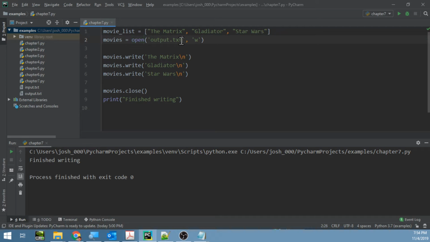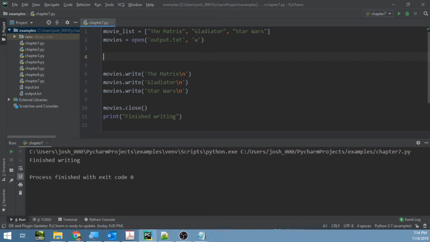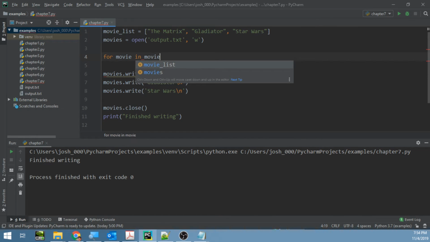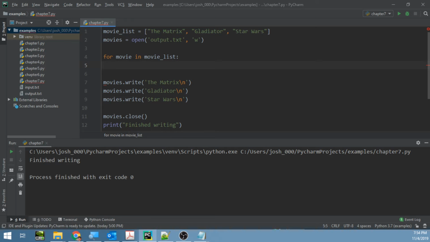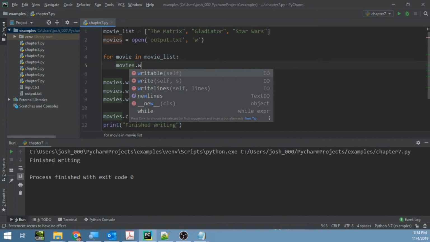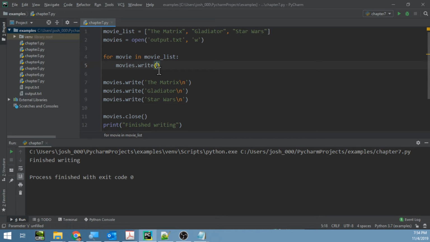Then, yep, we're opening up our file for writing again. We don't need these anymore here. Instead of doing this, let's just write up top, for movie in movie list. So for each movie, we're going to get each one of these out one at a time. And let's write. Actually, I'm sorry. We need to go to movies, the file, right? You need to write the movie name to that, because it's going to loop through. It's going to grab the Matrix on the first run, Gladiator on the second, Star Wars on the third.